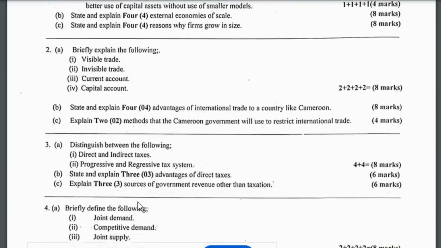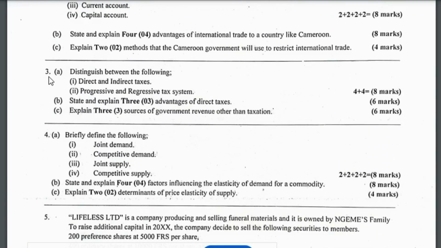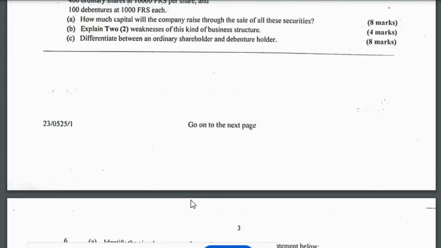So today we are going to answer 3 and 4, right? 3 and 4, we are going to answer this. So we'll continue with this.